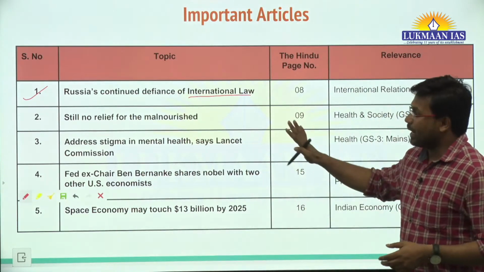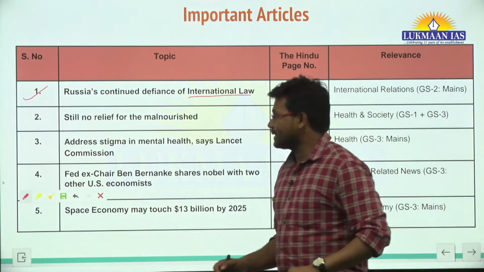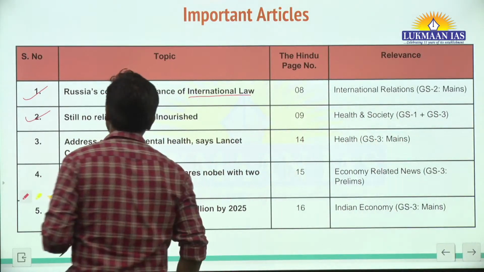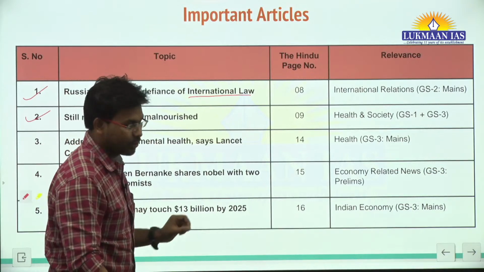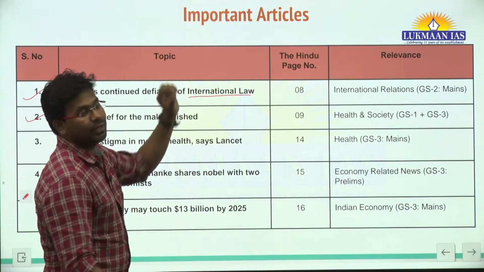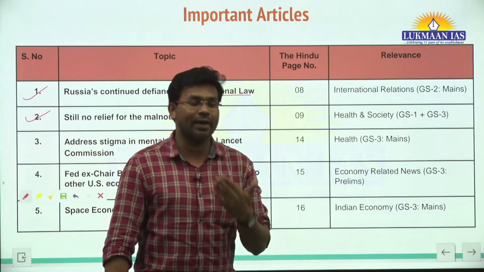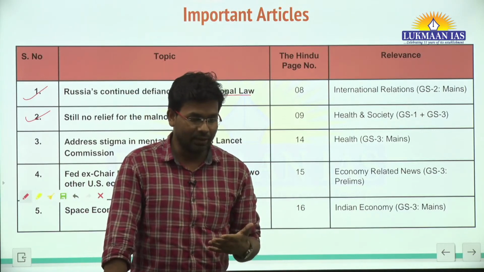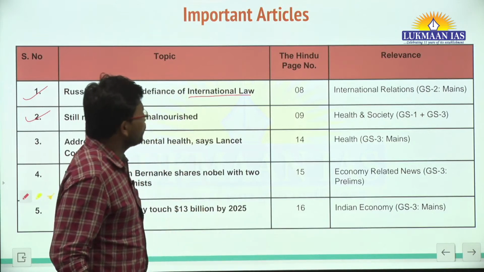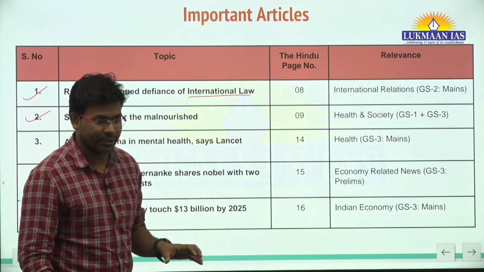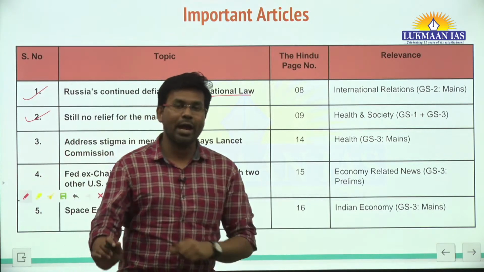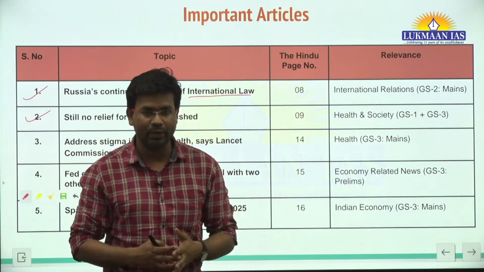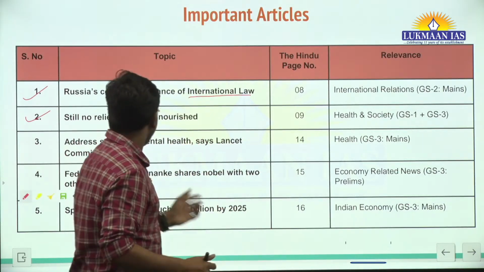After this, we are going to take the second topic. It says "Still no relief for the malnourished." In this article we will understand the status of health of children and women in India, and specifically we are going to talk about a state, Madhya Pradesh, and why Madhya Pradesh was in the news related to malnourishment.